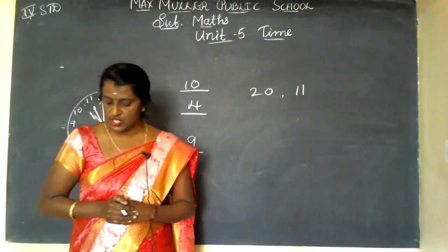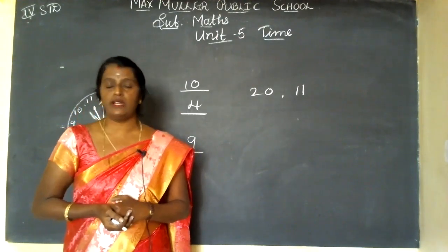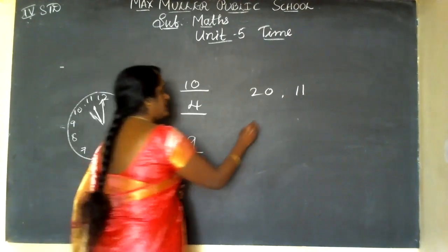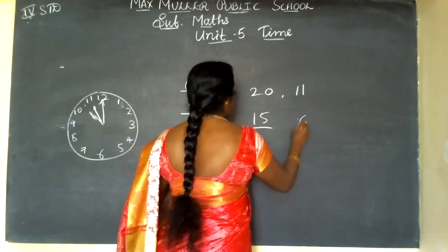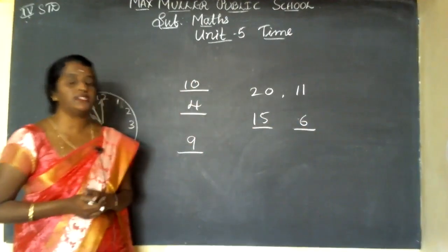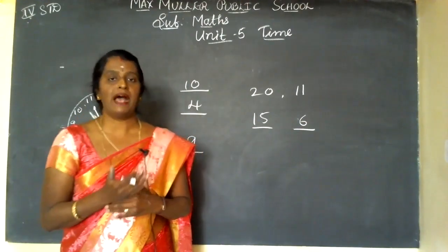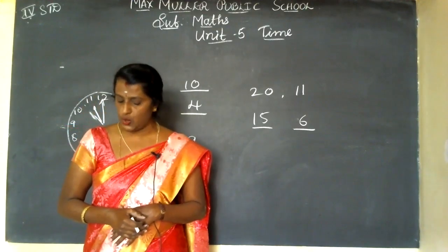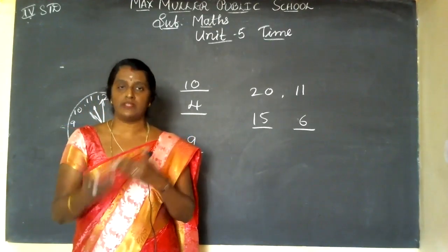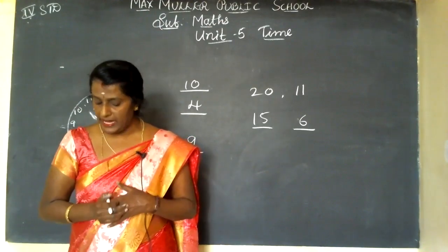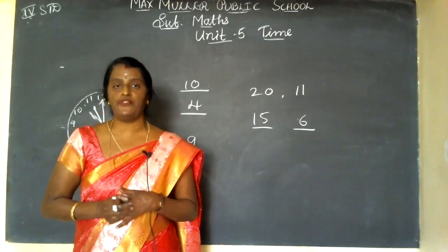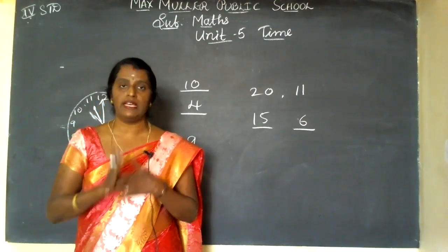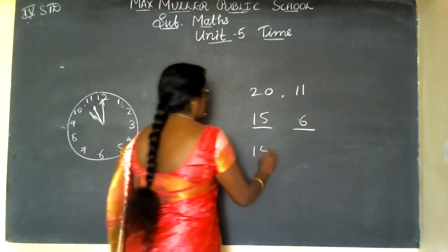D1, it is dash past dash o'clock. So what is the time now? 6:15. But it is past, so before 6:15 it is 6 o'clock. Now the exact time is 6:15. Next, it is dash minutes to dash o'clock. Now the exact time is 6:45. But before, it is 15 minutes to 7 o'clock. Yes, 15 minutes to 7 o'clock.